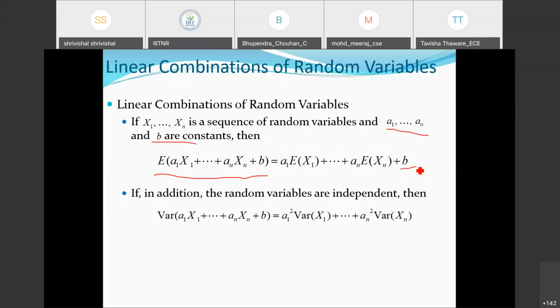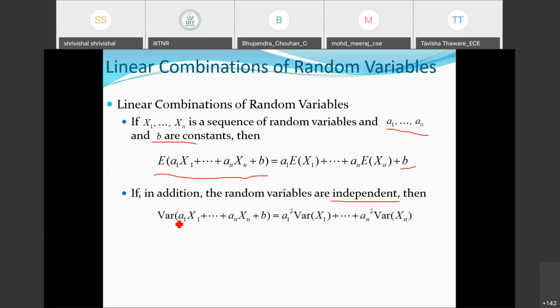If in addition the random variables are independent, we will discuss the independence properties just after a while. For the time being, from what we discussed earlier, you have some idea. When we say independent, it means the variables are not correlated.